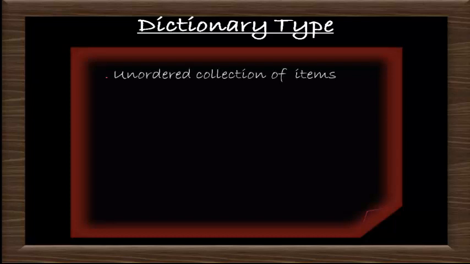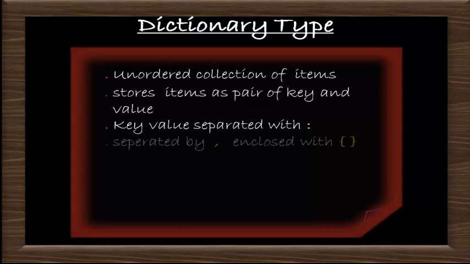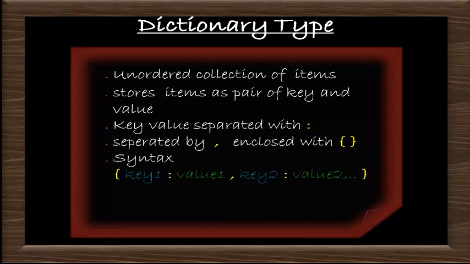Next is dictionary. It is an unordered collection of items where it stores items as pair of key and value. Every key and value are separated with colon and each pair is separated with comma and it is enclosed with curly bracket. This is the syntax of dictionary.